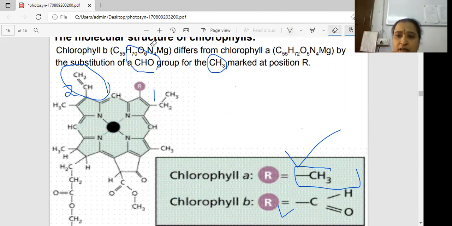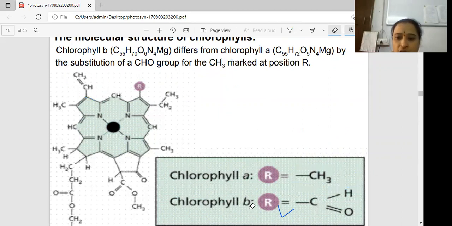Okay, what is the color? A is always blue-green color, and where B is, that is olive green. The difference between them: A is always blue-green, B is always olive green. If asked, chlorophyll is a green color pigment, that is okay, that is a normal point. But A's color is blue-green and B's color is olive green. Okay, the remaining ones I'll also explain.